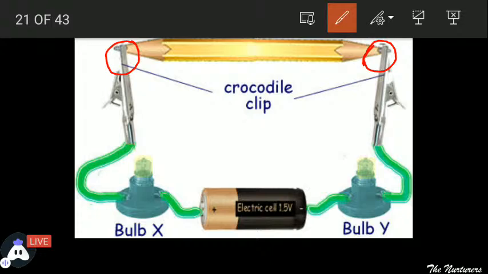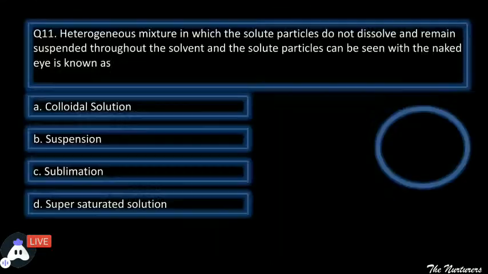And as you can see, bulb X and Y, both of the bulbs glow because they are connected to what? They are connected to graphite. Graphite is present in pencil lead. So since graphite is present in pencil lead, electricity is passing, the current is passing, and hence graphite is a good conductor of electricity. Moving to the next question.